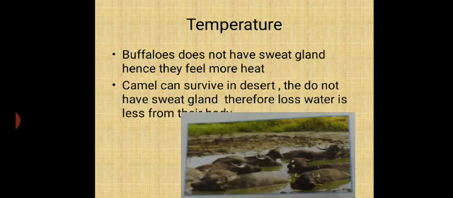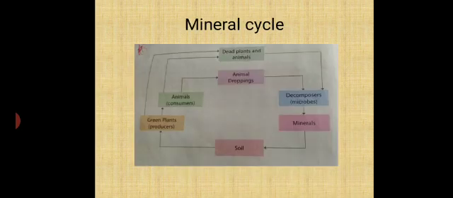Next topic is the mineral cycle. See, my dear students, the abiotic component soil has lots of minerals which are absorbed by the plants.